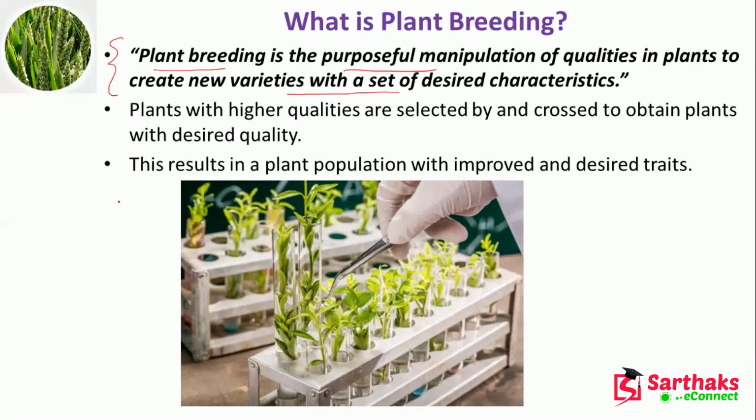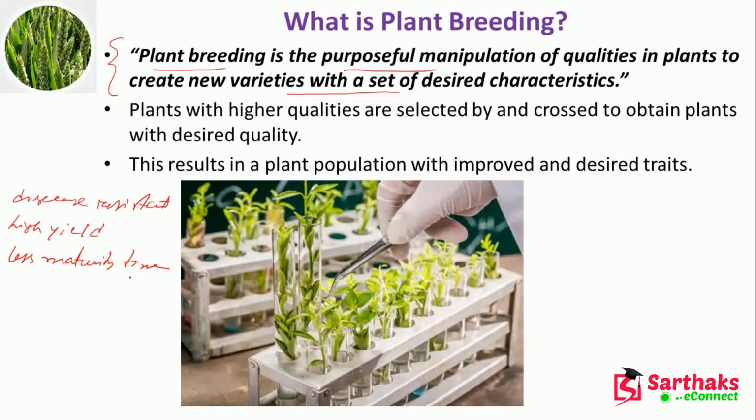So plant breeding is also like this. The plants with higher qualities are selected and crossed to obtain plants with the desired quality. And this results in a plant population with improved and desired traits. So here you can see that they have taken a lot of plants, with qualities such as tallness and crop quality. Some plants are disease resistant, some plants have high yield, some plants require less maturity time.